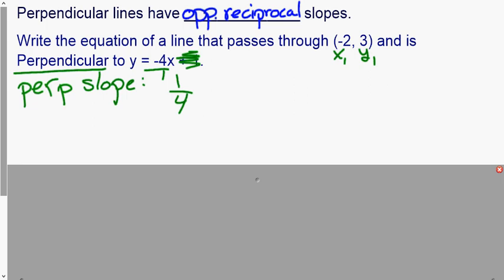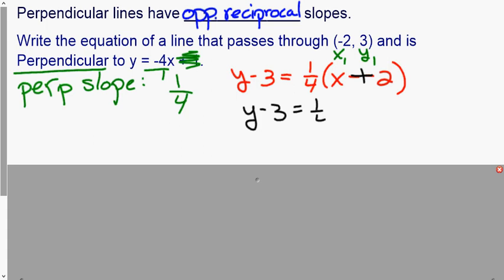Yes, this could get messy because we're going to be dealing with fractions. So we're going to have y minus the y we're given equals our slope times x minus the x we're given. And again, a double negative becomes a positive. Distribute. 1/4 times 2 becomes 2/4, or 1/2.